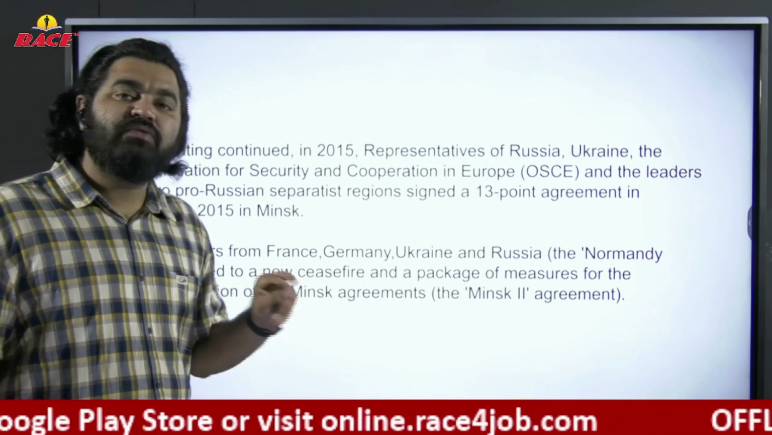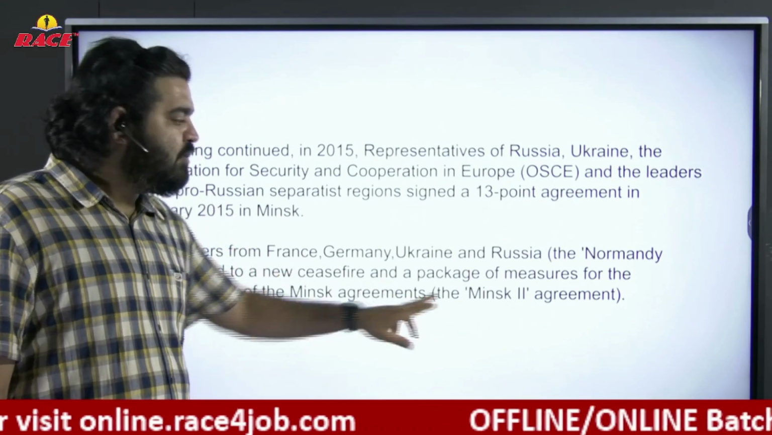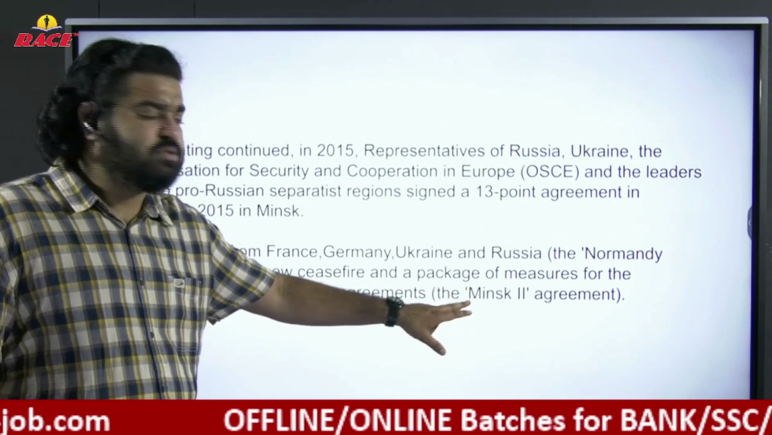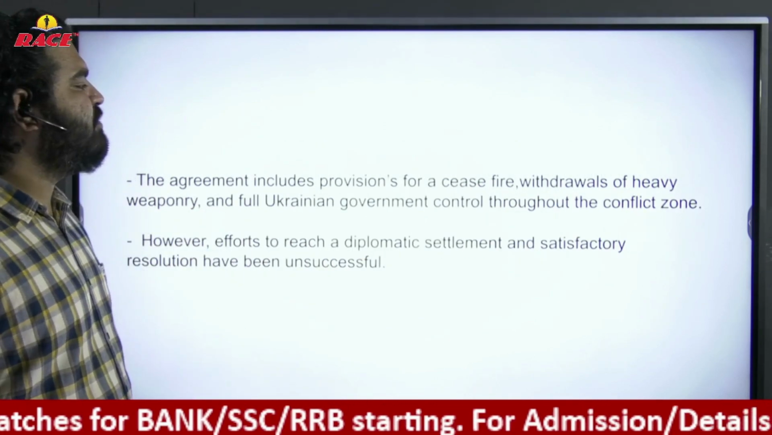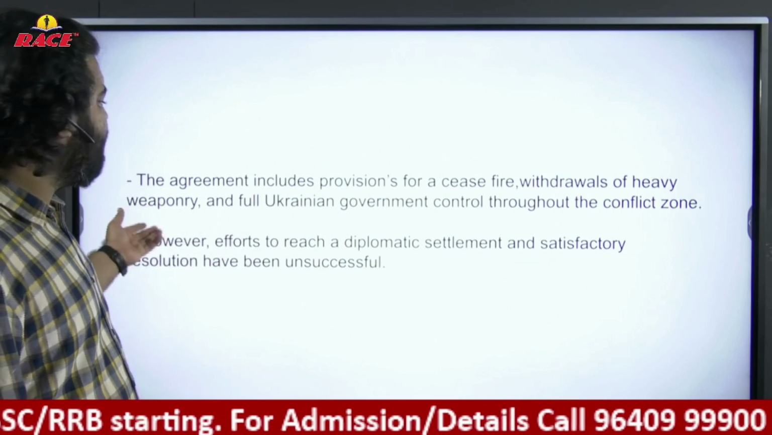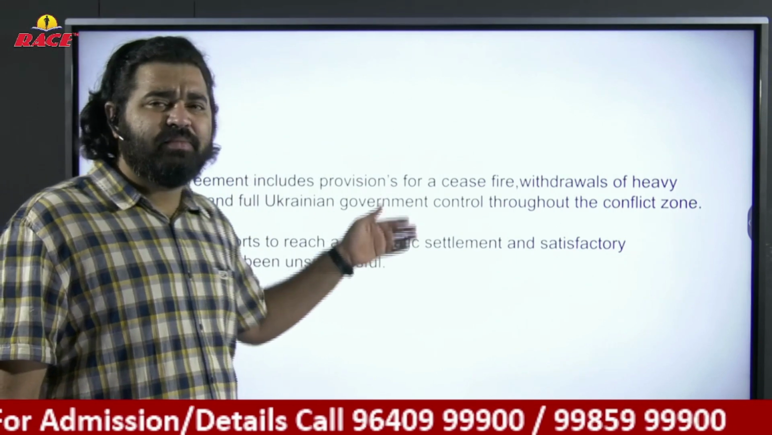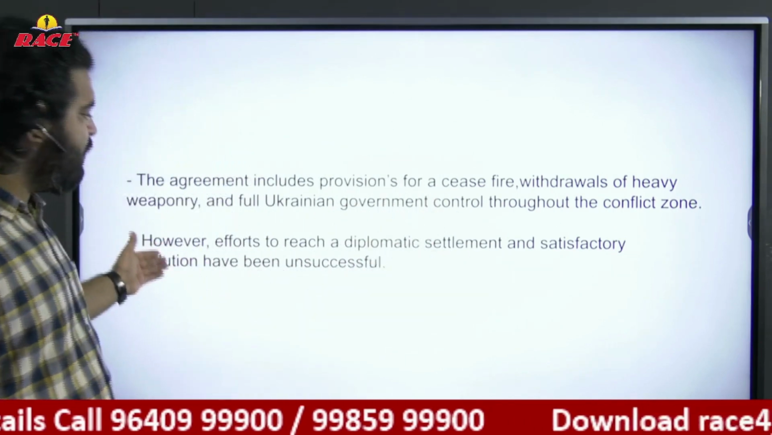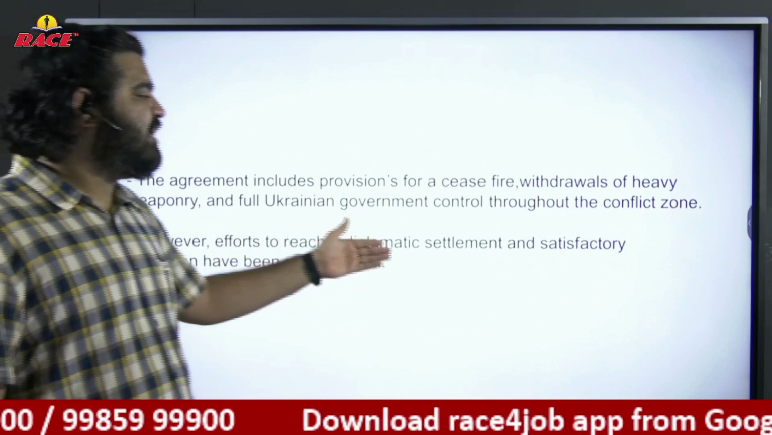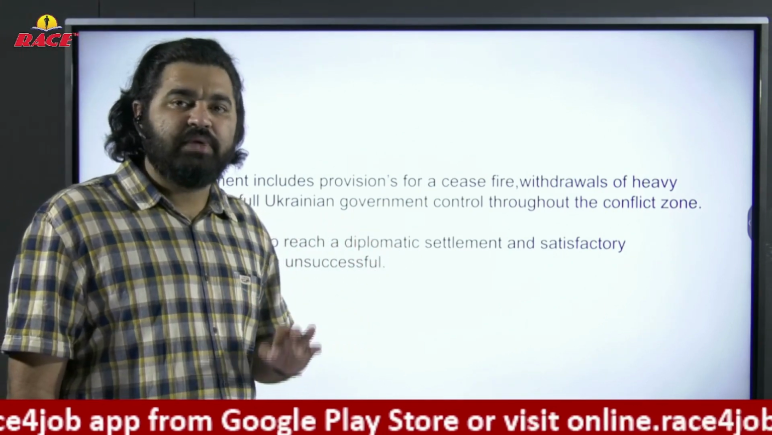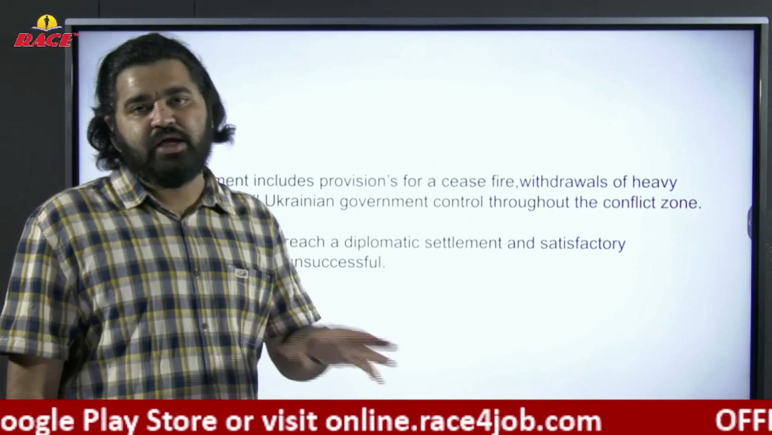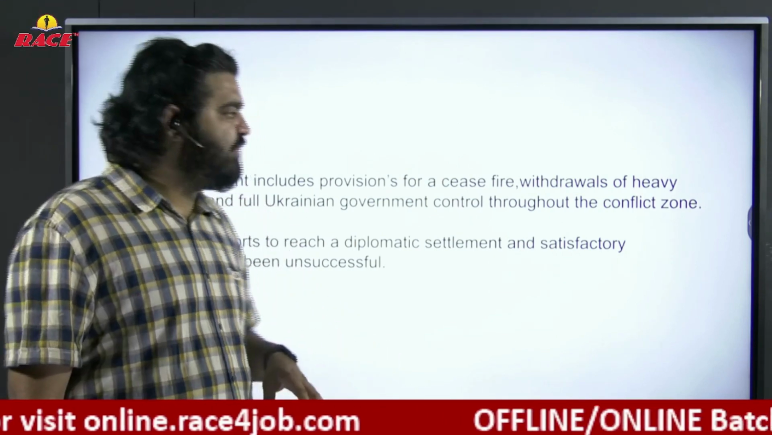So totally there were two Minsk agreements. Already I told you Minsk is a city of Belarus, you can say the capital city. The agreement includes provisions for the ceasefire and withdrawal of heavy weaponry, which again failed to be implemented. Efforts to reach a diplomatic settlement and satisfactory resolution have been unsuccessful. They failed to follow both agreements. So finally, both agreements were a failure.